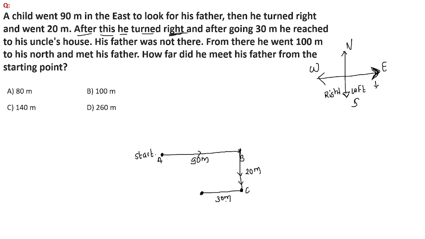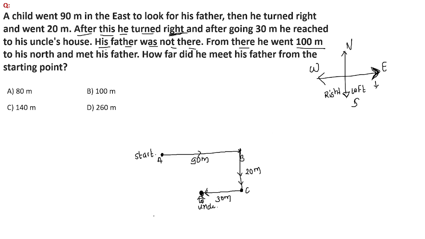And then he reached his uncle's house. Now here is the uncle's house, so I'll draw a small house over here. This is the uncle's house. After this, his father was not there now, students. At his uncle's house, his father was not there. Then he started from there. He went 100 meters to the north and met his father. Now this is which direction? This one is the west direction, correct?